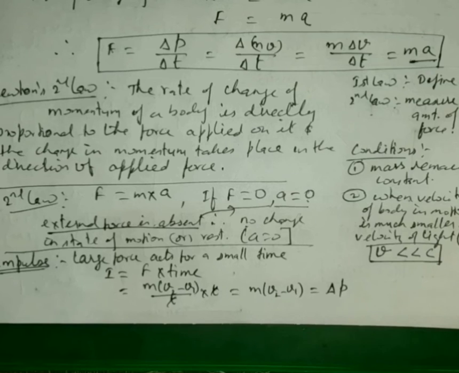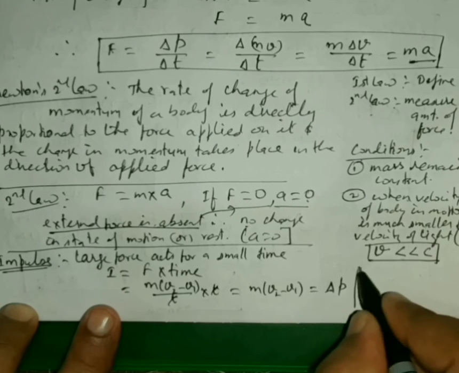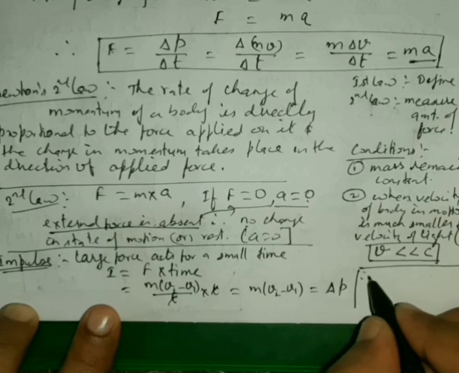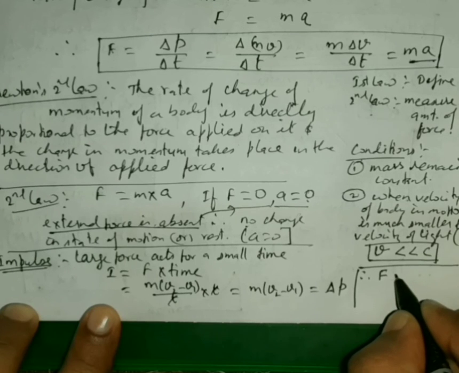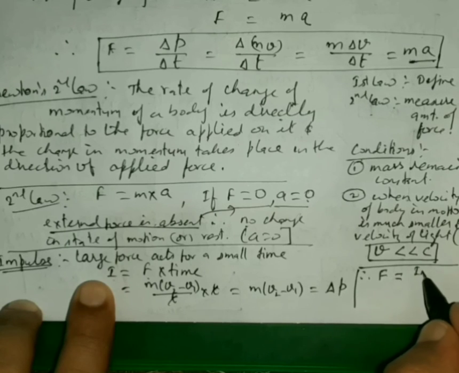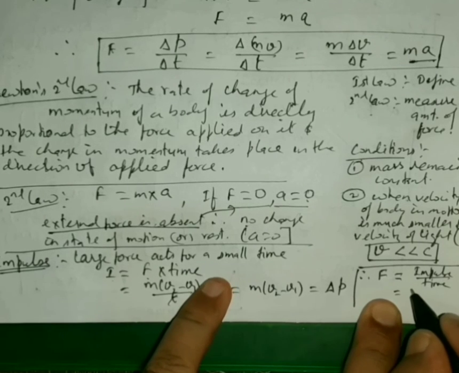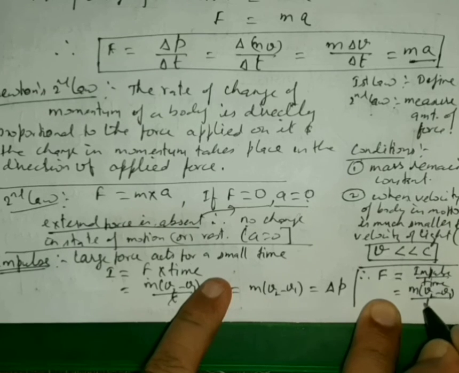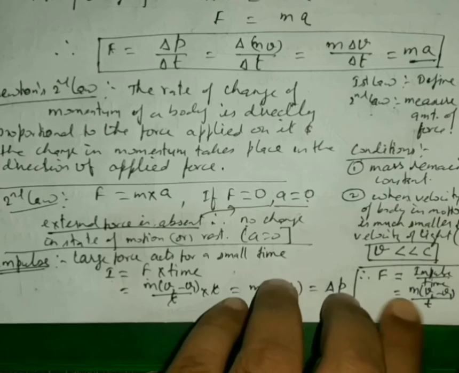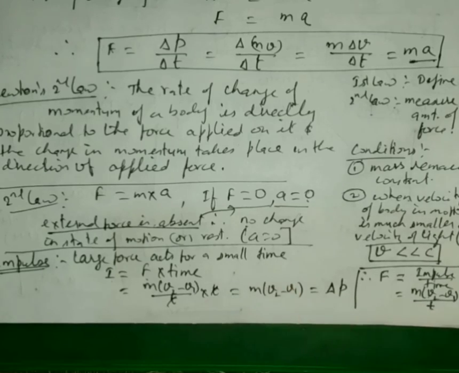Or from here we can also say, since we have seen this, one more thing that can be discussed from here is force. So from here I can get force is equal to impulse over time, and impulse I have seen here, that is equal to change in momentum, means let us say m into (v2 minus v1) over t, or p2 minus p1 over t.